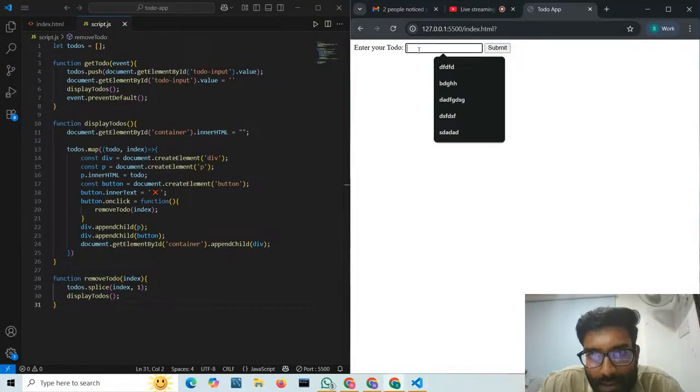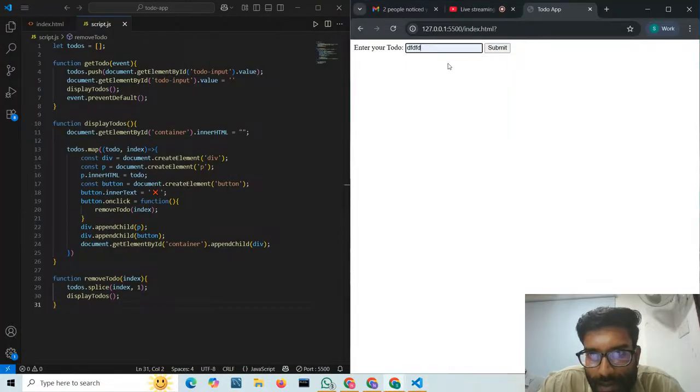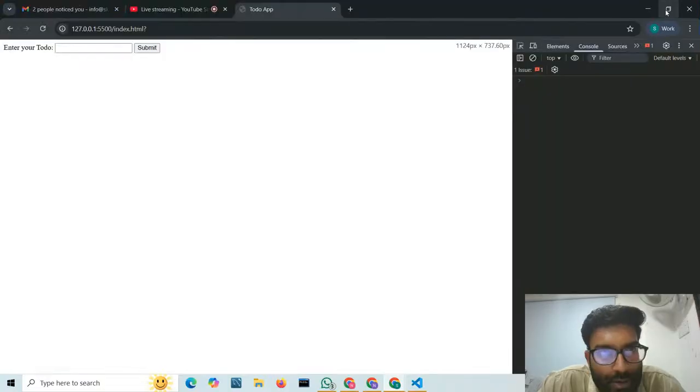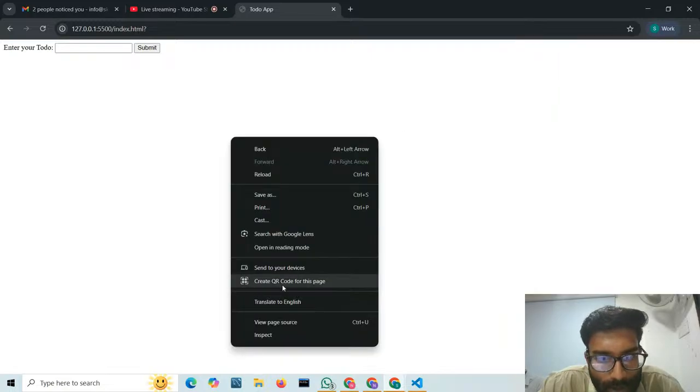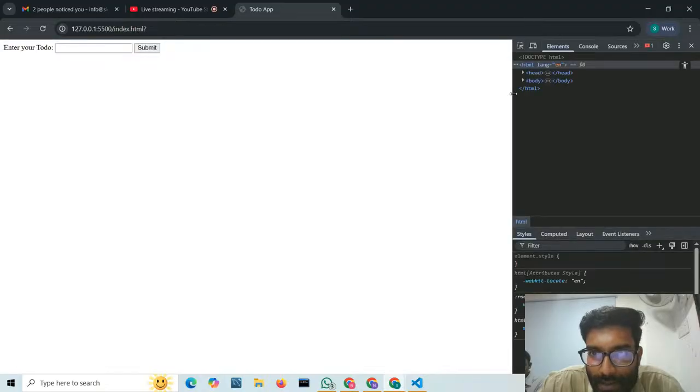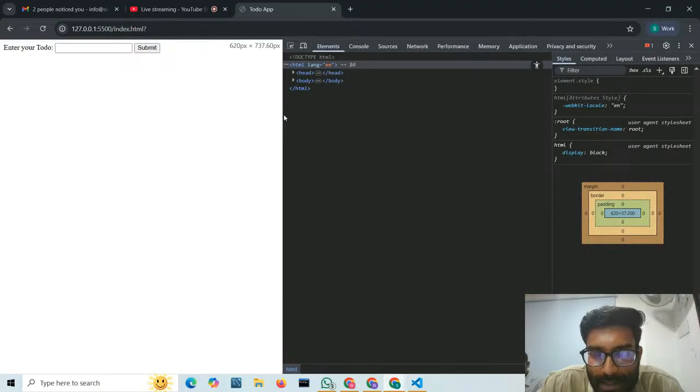So now you can see if I'm entering some to-do and clicking on submit, the to-do is there, but if I refresh it, you can see the to-dos are gone, right? So now I want to remember these to-dos. Whatever someone is creating, I need to remember all these to-dos. So what we can do, I can click on inspect, and let us expand this tab.